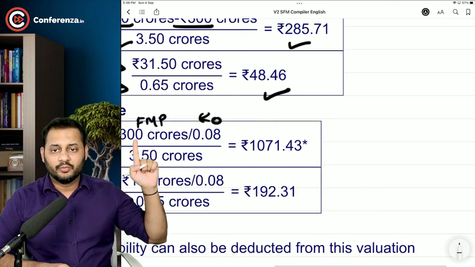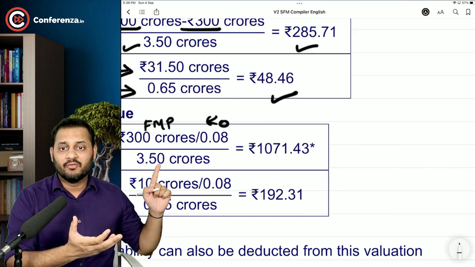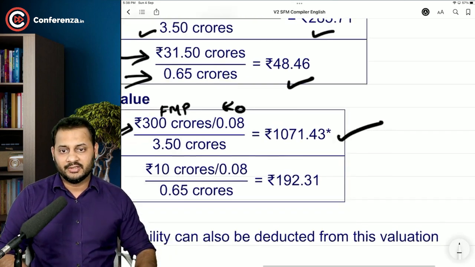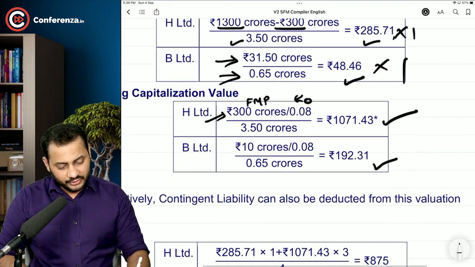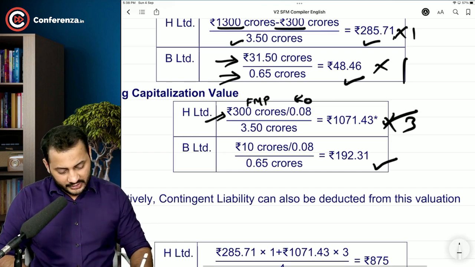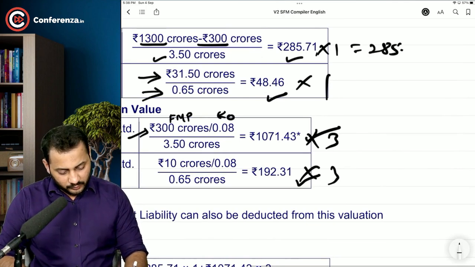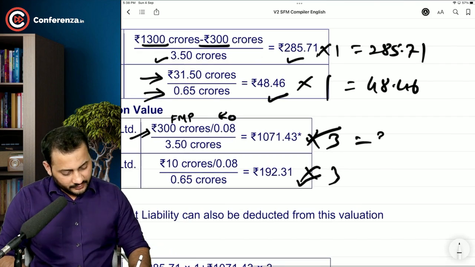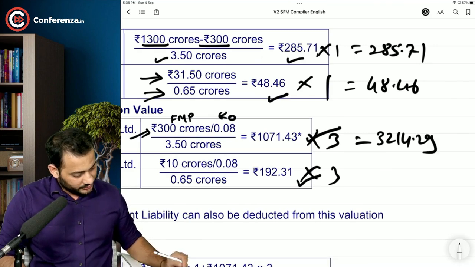The moment you divide 300 by 0.08, you will get the value of the business, divided by total number of shares. You will get per share value. In the same way for H Limited, per share value. Now understand, all of them should be given weight of 1 and these should be given weight of 3. So this is going to be 285.71. This is 48.46. Now 1071.43 into 3. This will be 3214.29, and 192.31 into 3, that is 576.93.